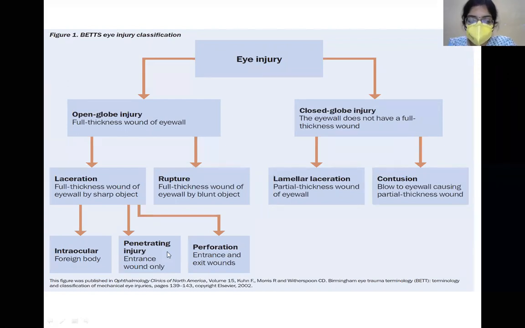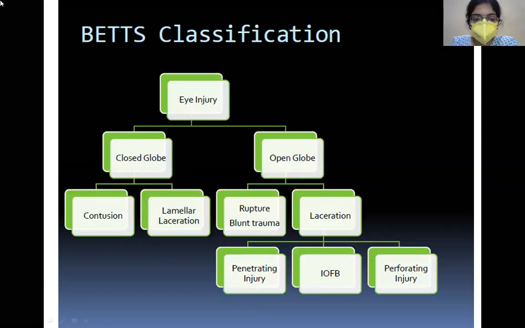In penetrating injury, there is just an entrance wound. Suppose there is a penetrating injury and then maybe some little part of the object, maybe an iron particle or a wood particle or anything, gets stuck in the globe, then you have what is known as an intraocular foreign body. Okay. So this is the classification which you have to remember, the Betz classification. You have to remember this classification thoroughly.